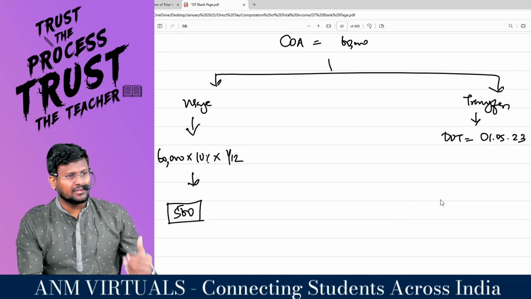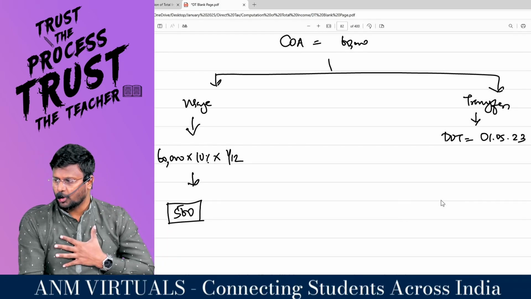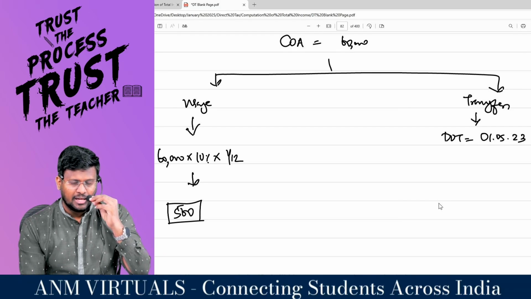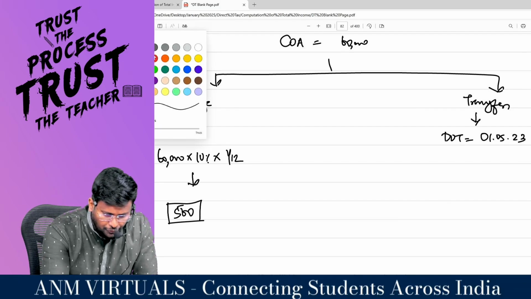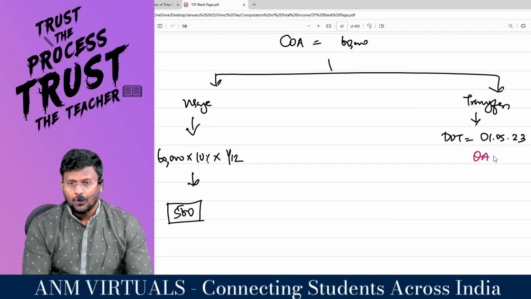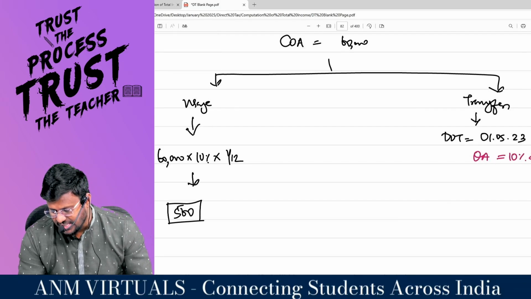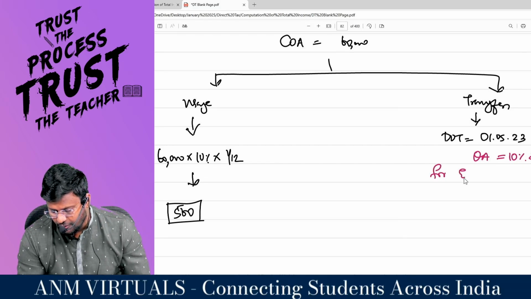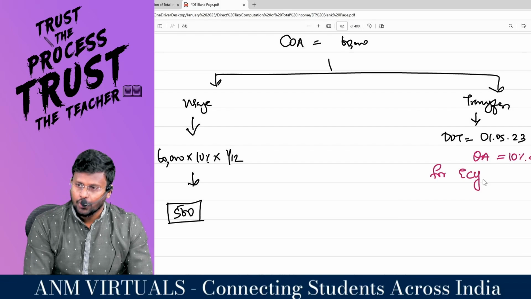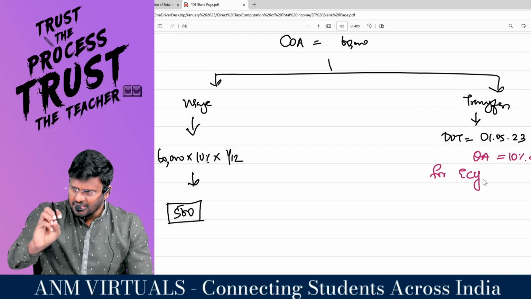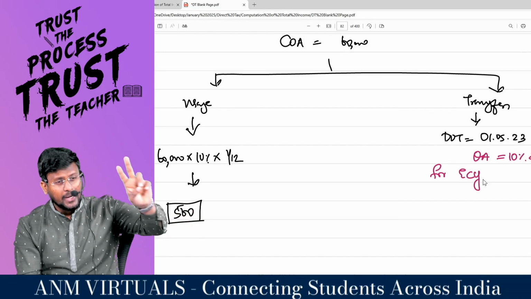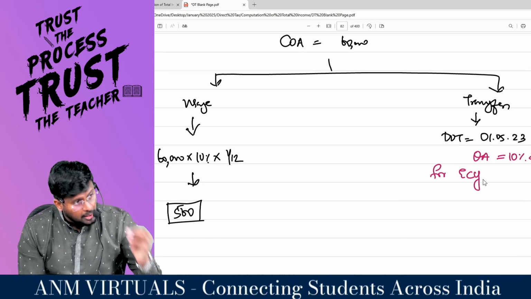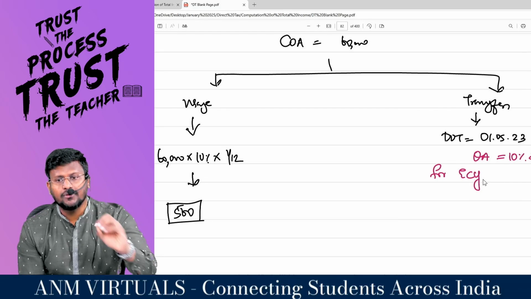Now you have to check the transfer provision. 3 assets can be transferred by the employer. Number 1, motor car. Number 2, computer and other electronic gadgets. Number 3, other assets. This will fall under the category of other asset. For other asset, it is 10% SLM. Don't stop with 10% SLM; it is for every completed year. That is the key. If it is motor car, 20% WDV for every completed year. For electronic gadgets, 50% WDV for every completed year. For other assets, 10% SLM for every completed year.